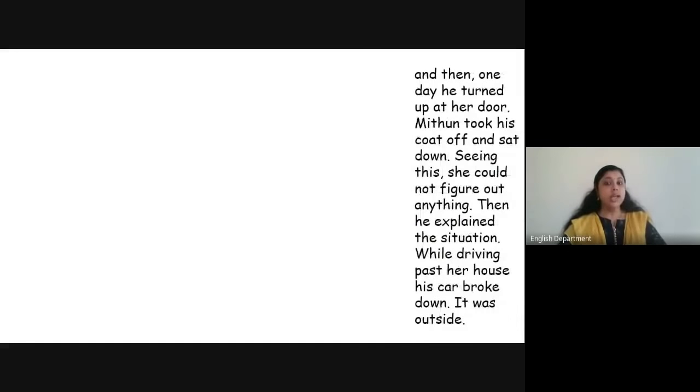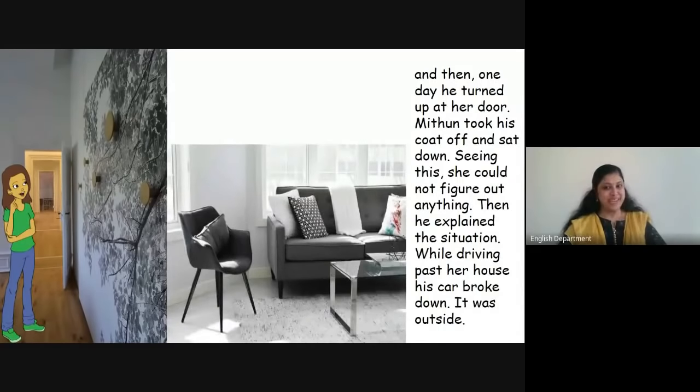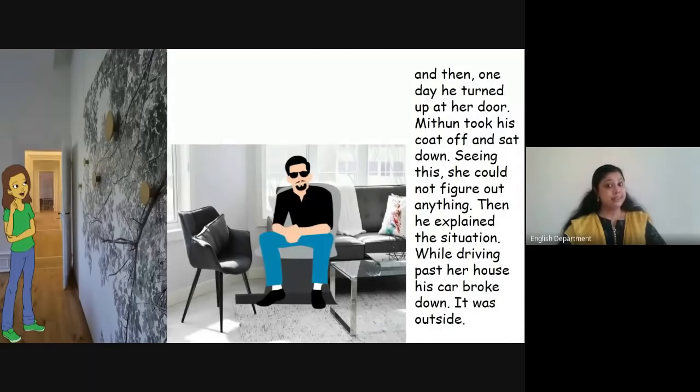Yes, and then one day he turned up at her door, which is a phrasal verb there. Note down the phrasal verb. And then one day he turned up at her door. Write the phrasal verb, its meaning. Yes, turn up means to arrive or happen unexpectedly. In this context, that's the meaning. He arrived unexpectedly at her door, at her home.